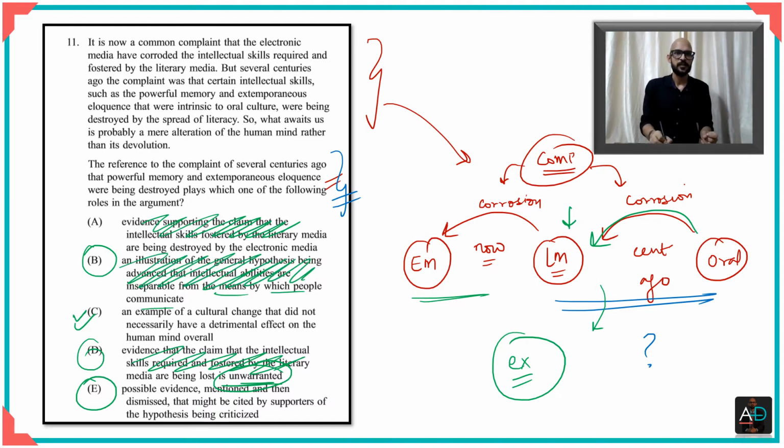Likewise, if you look at option E, right, it says that possible evidence mentioned and then dismissed that might be cited by supporters of the hypothesis being criticized. Again, it talks about things that are not the subject matter of the passage. All right, let's move to our next question.